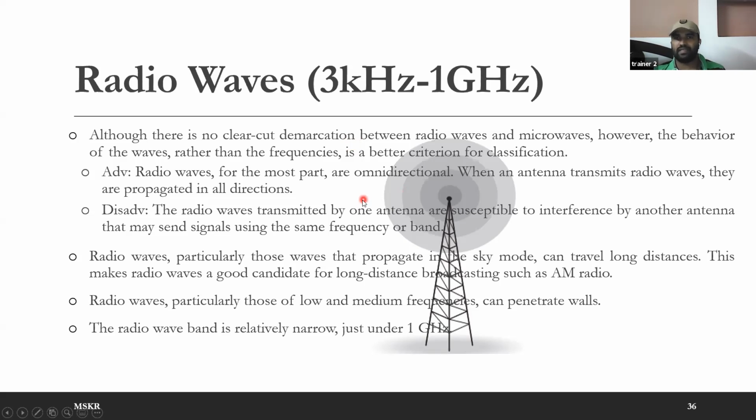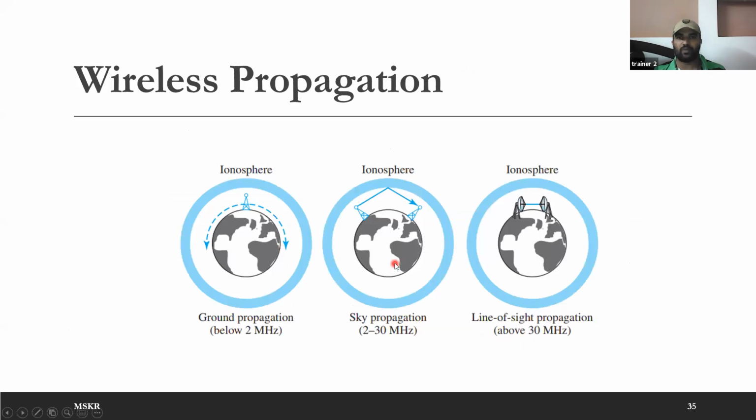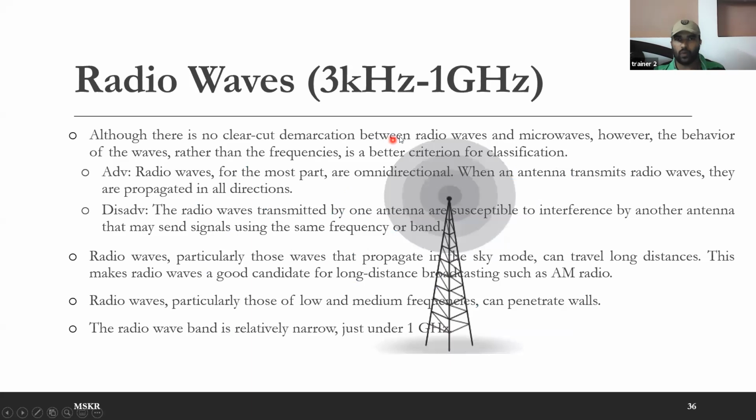The behavior means whether they work with the first two propagation mechanisms, ground propagation and sky propagation, or with line of sight propagation. Based on that only, these waves are divided into radio waves, microwaves and infrared waves. The first categorization is done purely based on the behavior rather than the frequency.